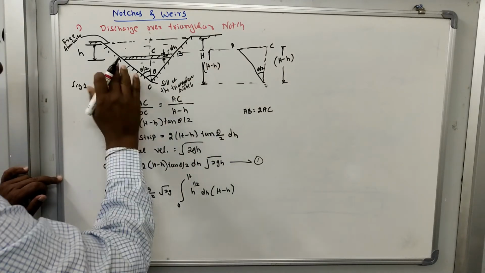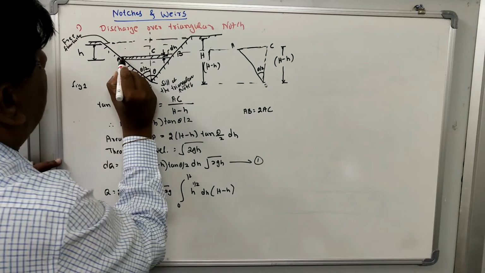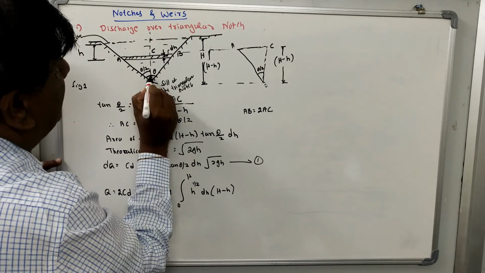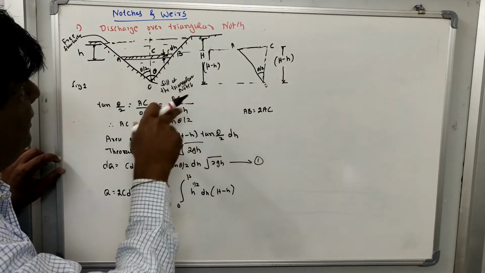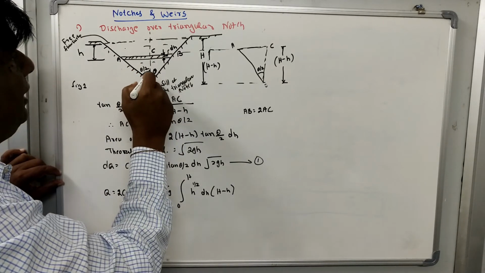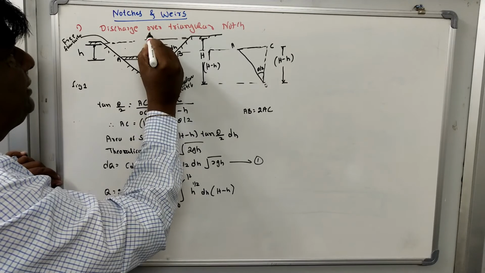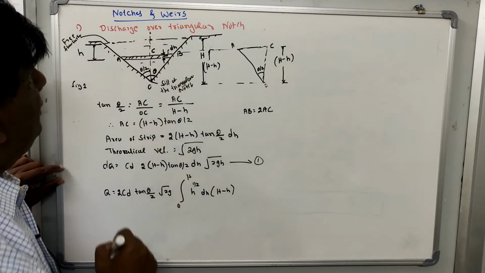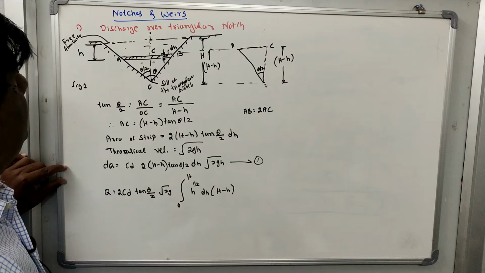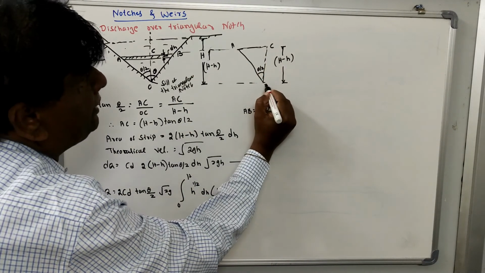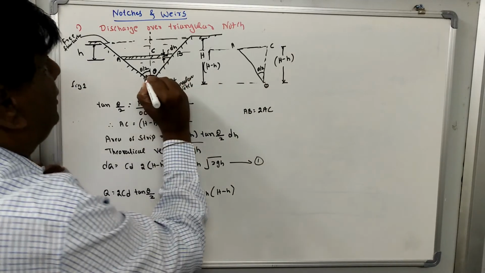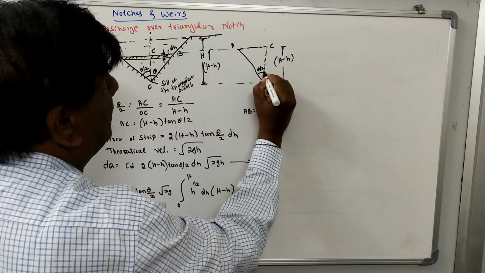Theta is the centroidal angle of the triangular notch, and this is the center line of the triangular notch. Let this be point C and O. This angle is theta by 2.